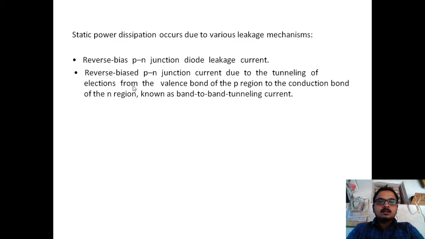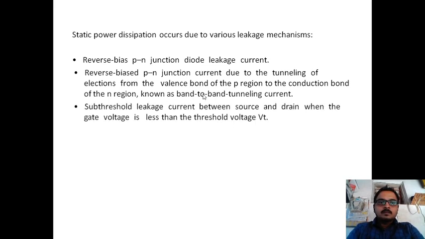And the second one is also a reverse bias PN junction diode leakage current, due to tunneling of electrons. Tunneling of electrons means from the valence band of the p region to the conduction band of the n region. Due to that, the reverse bias current will occur. That is known as band to band tunneling current.